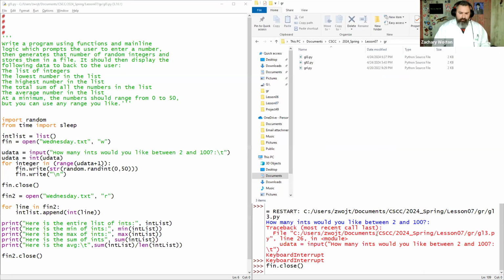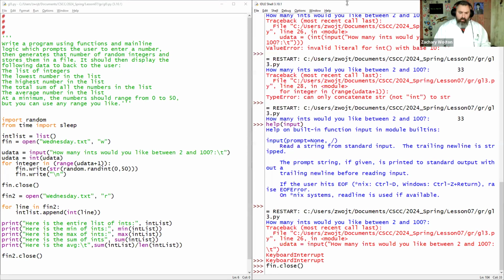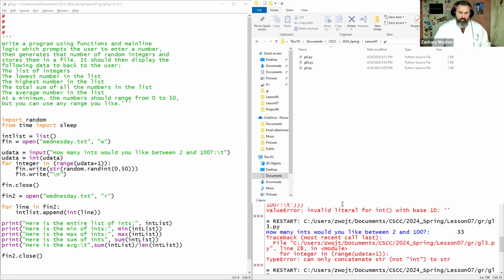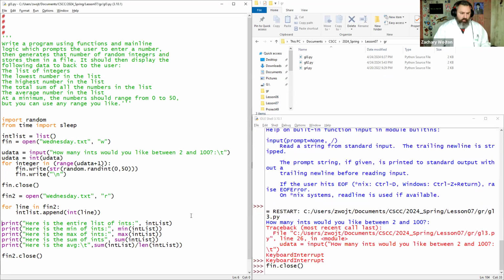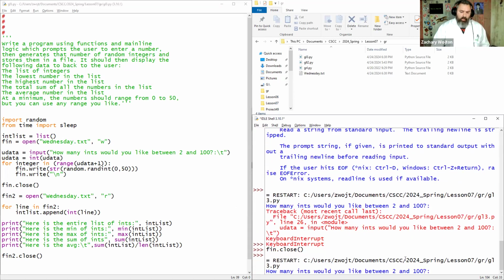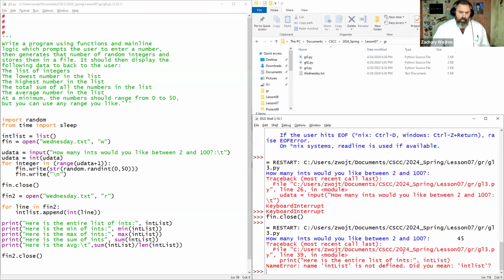You should see this run fine. Let me make that a little smaller. Okay. Let's go. 45 is fine. Uh-oh, where are we at again?